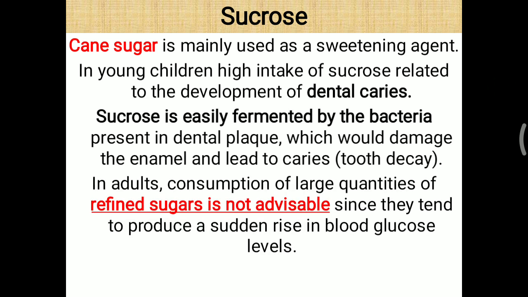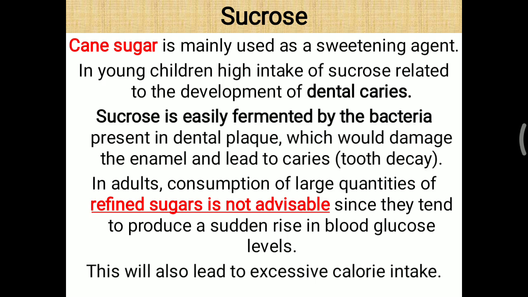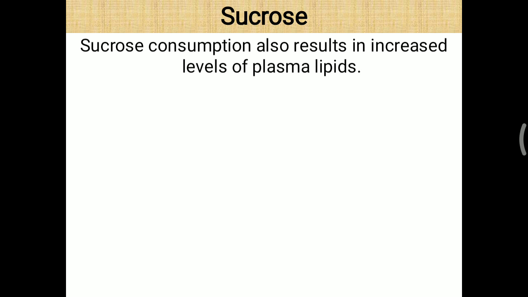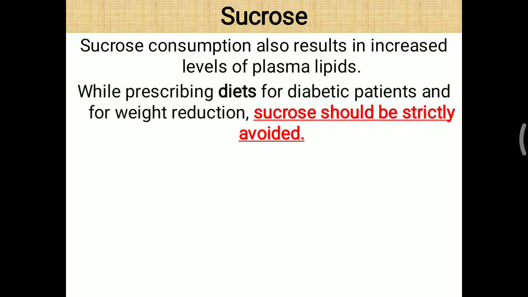and lead to caries or tooth decay. In adults also, consumption of large quantities of refined sugar is not advisable since it tends to produce a sudden rise in blood glucose level, because table sugar is easily digested, metabolized and absorbed. This also tends to lead to excessive calorie intake. Apart from that, sucrose consumption also results in increased levels of plasma lipids. Simply put, excess sucrose is initially stored in the form of glycogen, and later the excess is converted into lipid. While prescribing diet, particularly for diabetic patients and for weight reduction, sucrose should be strictly avoided